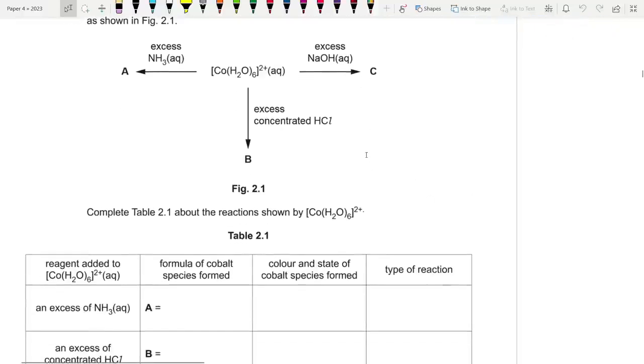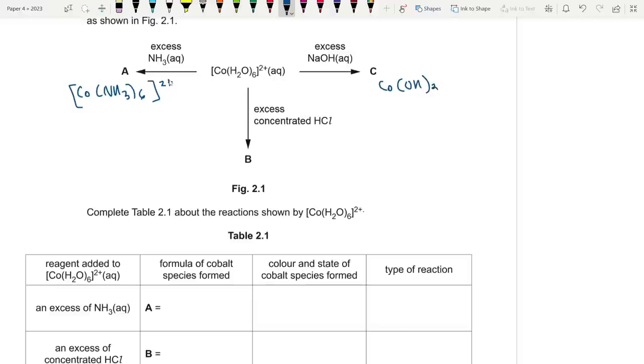So when you add aqueous ammonia, cobalt is soluble in excess ammonia, and it is going to form Co(NH3)6²⁺. If you add excess NaOH, it is not soluble, so it's going to form a precipitate.